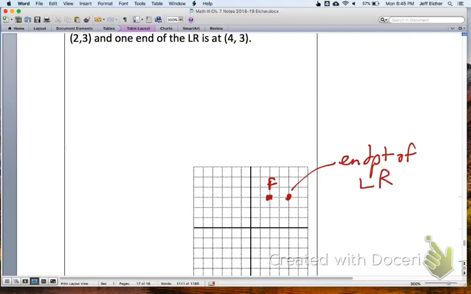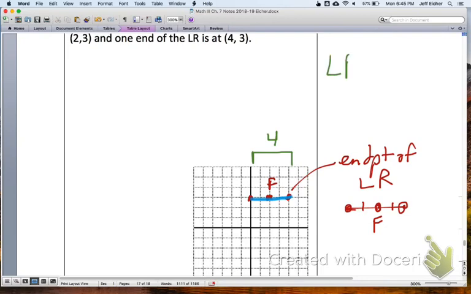Well, the LR is a segment that passes through the focus, and the focus is the midpoint of that segment. So like if this is the LR, the focus is right there, right in the middle, so these two are congruent sides. So that means the entire length of the LR would be this. Maybe I'll do it like a little blue. This is the LR, and that is a distance of 4 units.